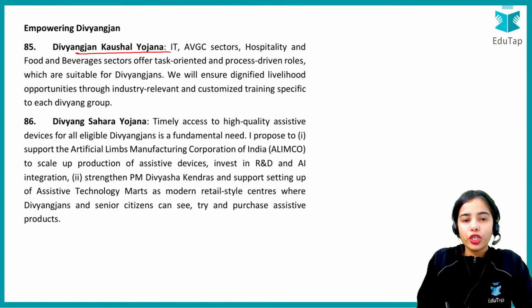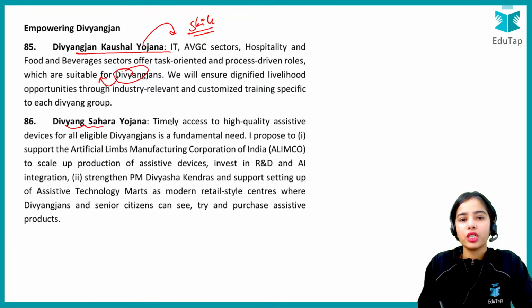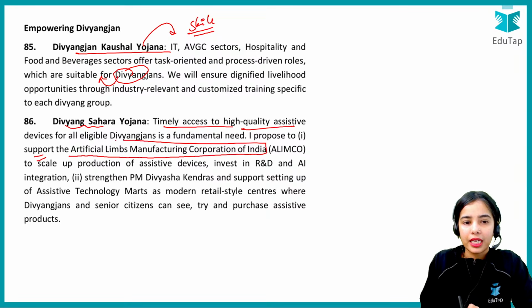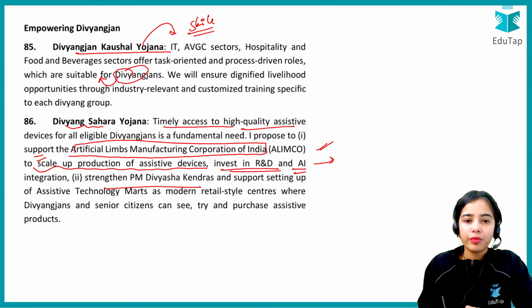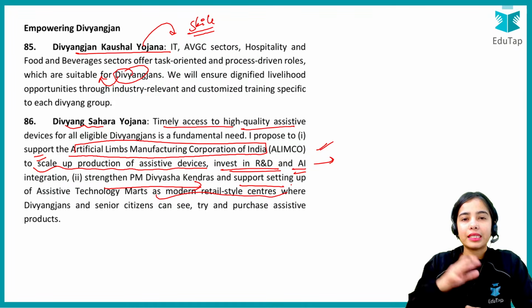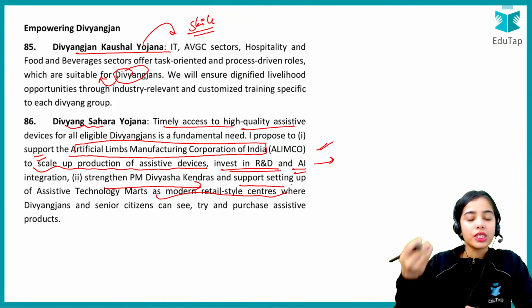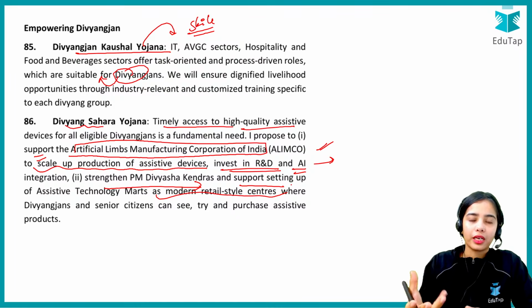So remember, Divyangjan Kaushal Yojana, here the skill training will be provided to the Divyangjans as per the suitability. Divyang Sahara Yojana, timely access to high quality assistive devices, as well as there is the support that is provided for the Artificial Limbs Manufacturing Corporation of India, that is LIMCO. For that, there is support that is provided to scale up production of assistive devices and invest in research and development and AI integration. Okay, so this is the idea. Strengthen the PM Divyasha Kendra and support setting up of assistive technology marts as modern retail style centers so that the Divyangjans can easily access the assistive technology.